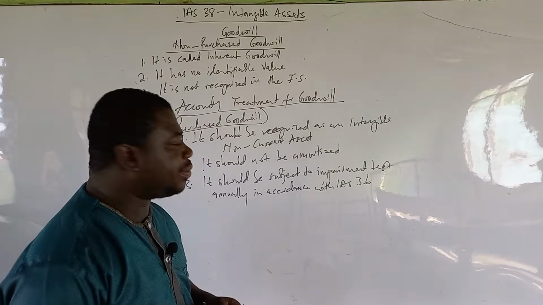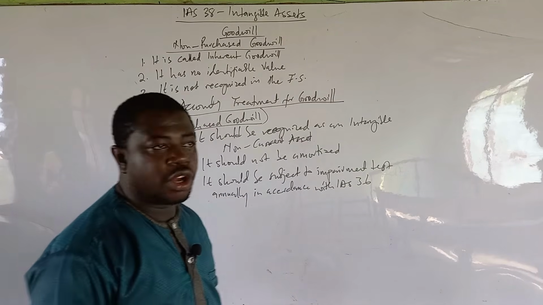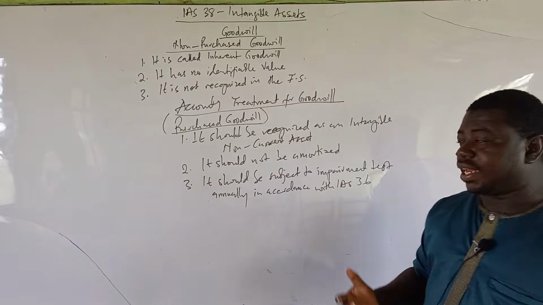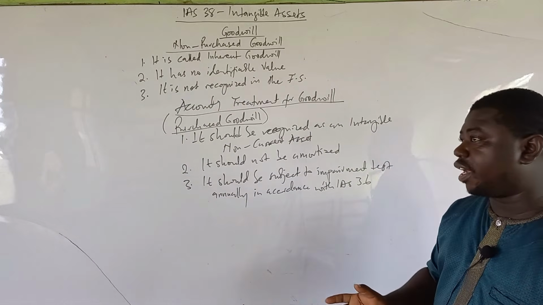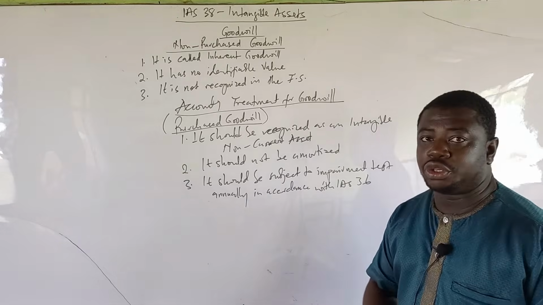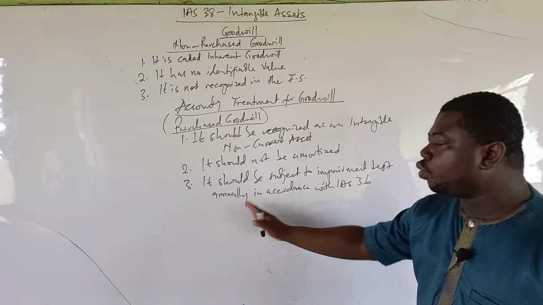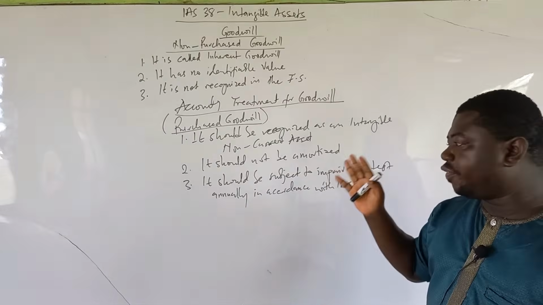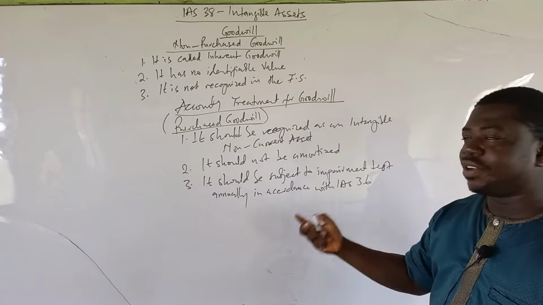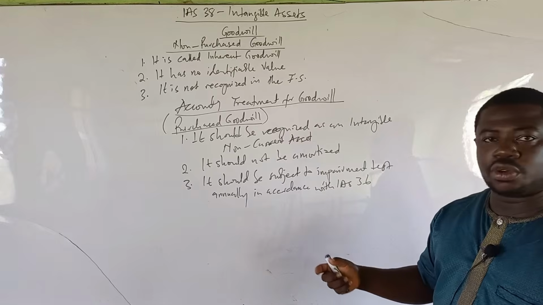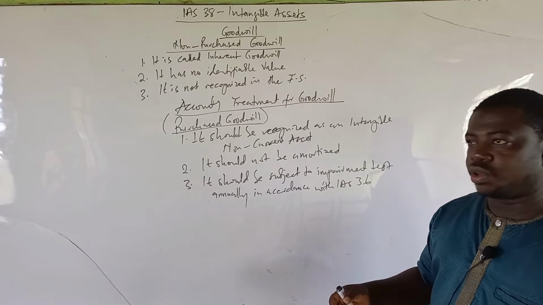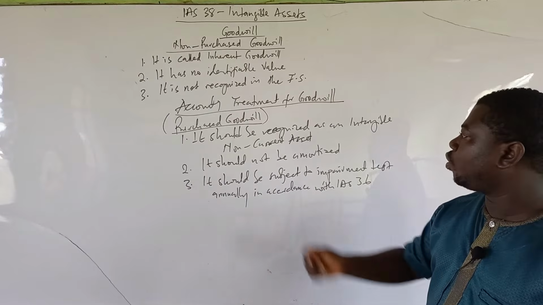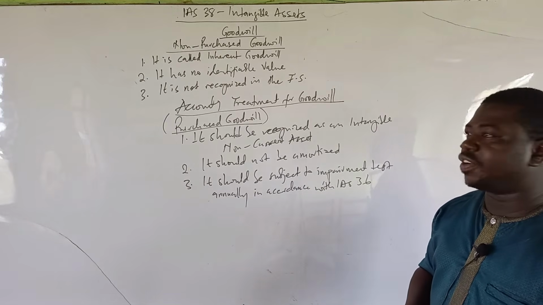So it should be subject to an impairment test annually, or even more frequently, when you think that the conditions are such that the asset is likely to have been impaired. And so we do an impairment test on the purchased goodwill annually to be sure it's maintaining its value, and if there is any impairment loss, we write it off in the statement of profit or loss as an impairment loss, and then we reduce the value of the intangible non-current asset in the statement of financial position.